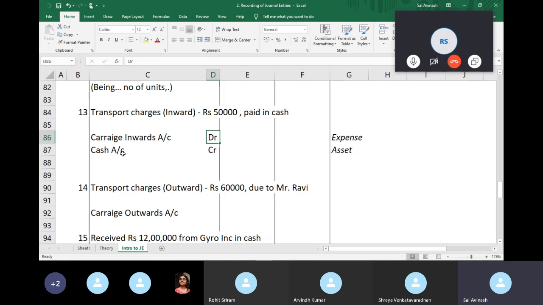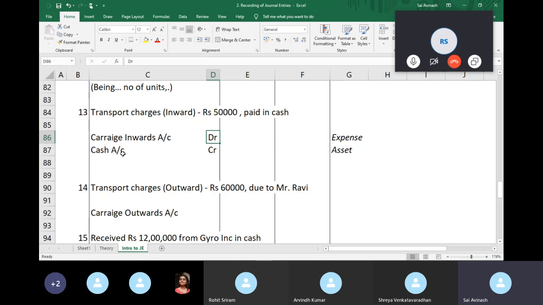So this is maybe a good time to introduce one small idea. Whenever you have an income or an expense, you can think of it from a point of view where an income or an expense affects your profit. Say you make a purchase, it will affect your profit. You make a sale, it affects your profit. You incur an expense, it affects your profit.